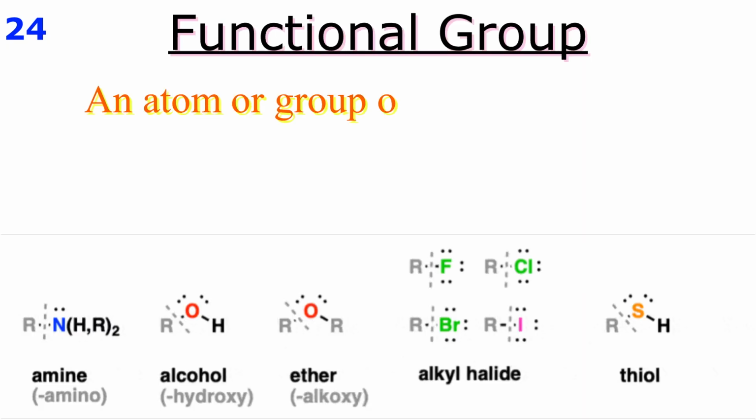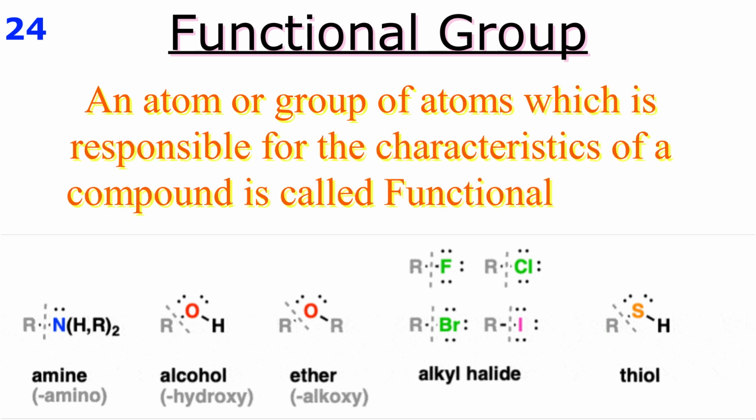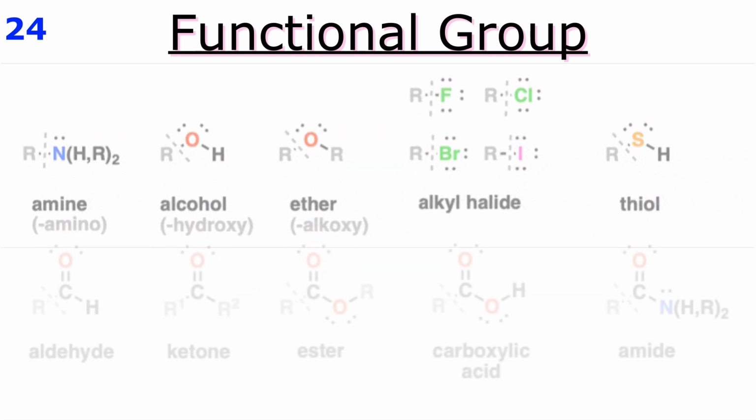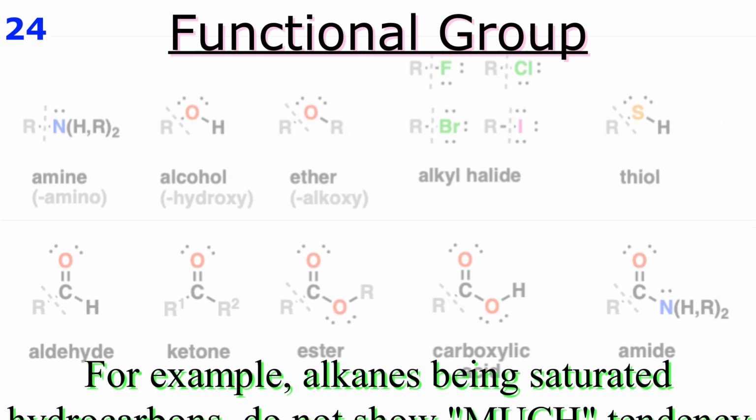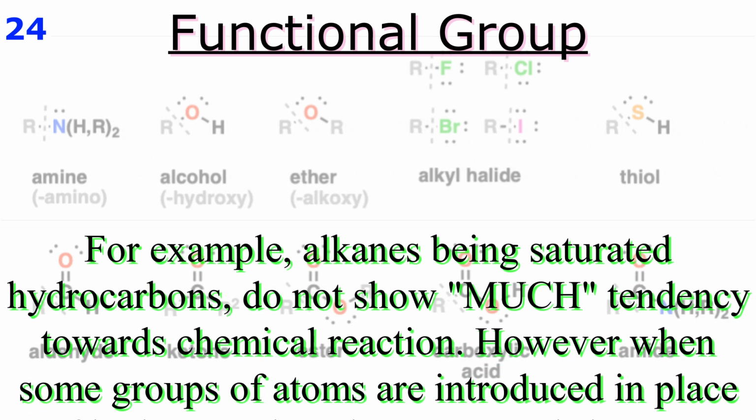Now, functional group. An atom or group of atoms which is responsible for the characteristics of a compound is called a functional group. Friend, it is observed that alkanes, which are saturated hydrocarbons, do not show much tendency towards chemical reaction.